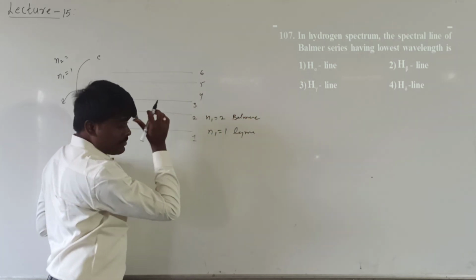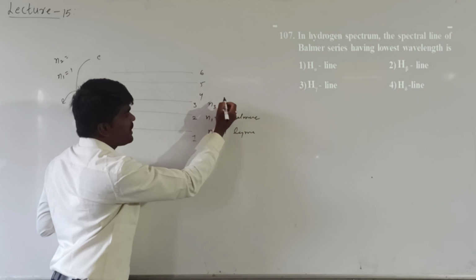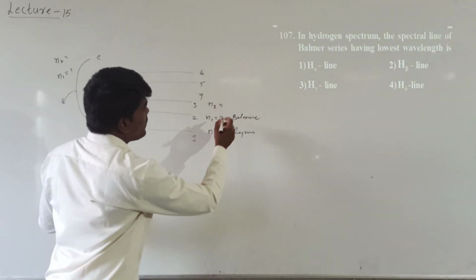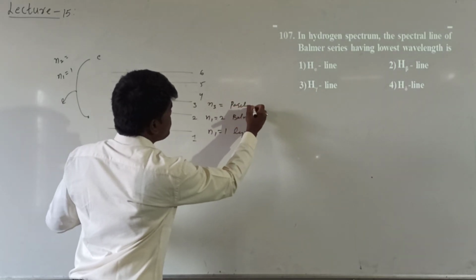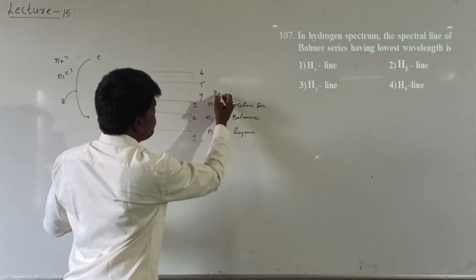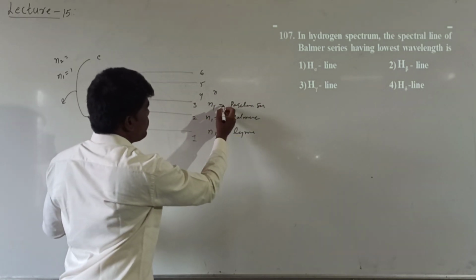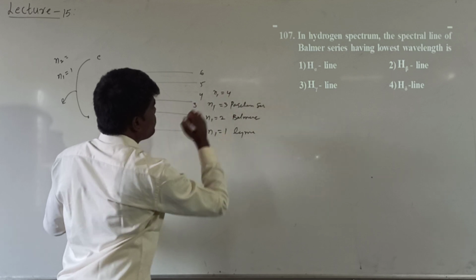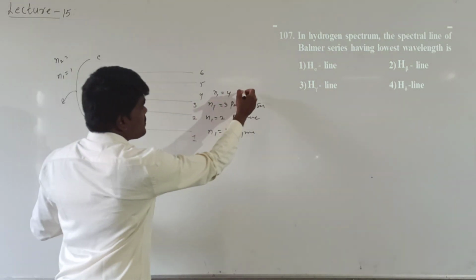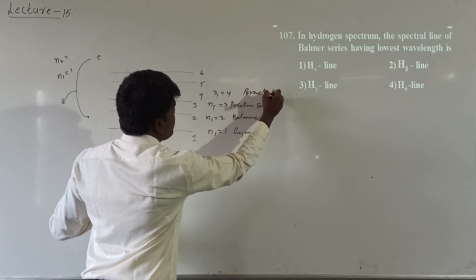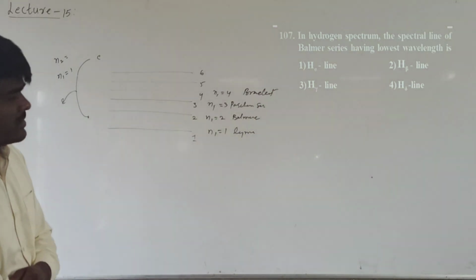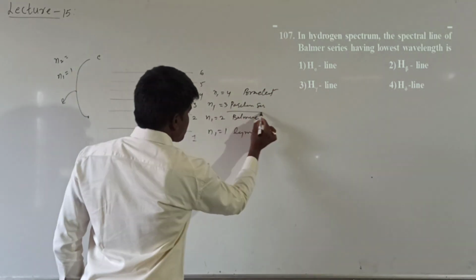If N1 equal to 3, we call it Paschen series. If N1 is equal to 4, we call it Brackett series. If N1 is equal to 5, we call it Pfund series. So he is talking about the Balmer series.